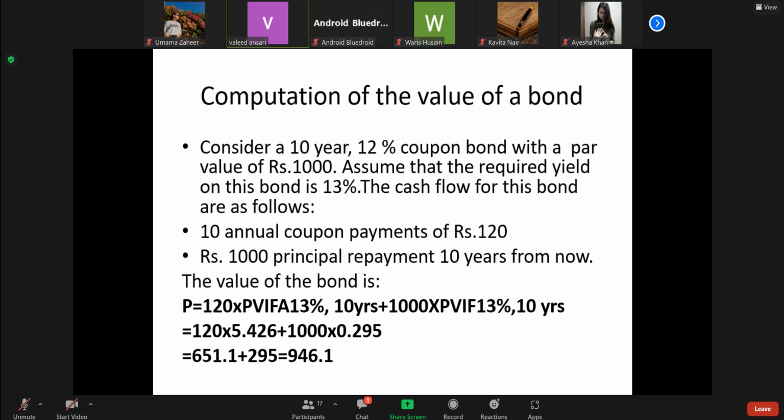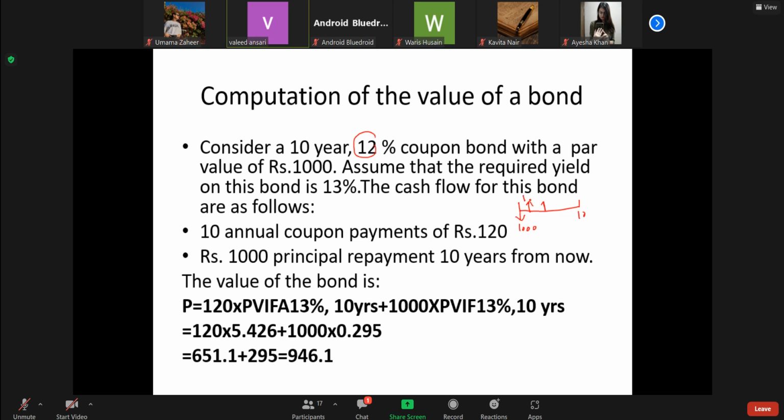Let us take an example to understand this. Now consider a 10-year, 12% coupon bond. This is the 10th year. Face value is 1,000.